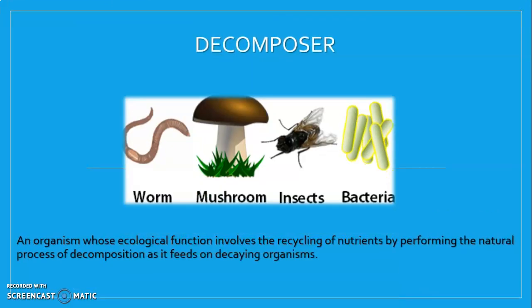Now we have a decomposer. A decomposer is an organism whose ecological function involves the recycling of nutrients by performing the natural process of decomposition as it feeds on decaying organisms. As the word suggests, these organisms are in charge of decomposing. Basically worms, mushrooms, insects, such as a fly, and of course bacteria. And we can find many other examples of this kind of organism.